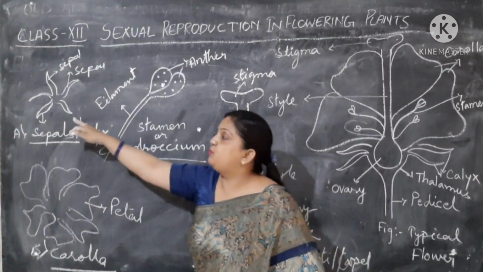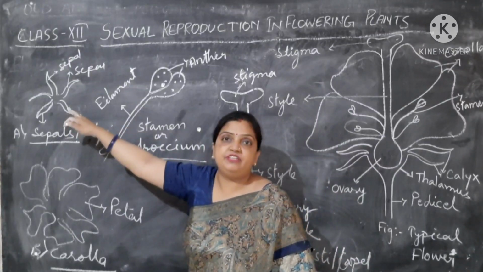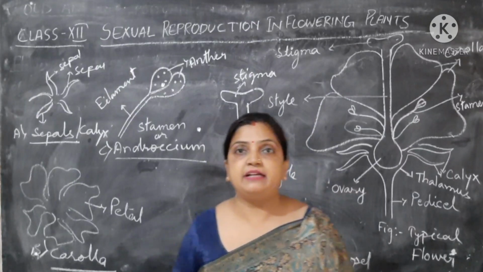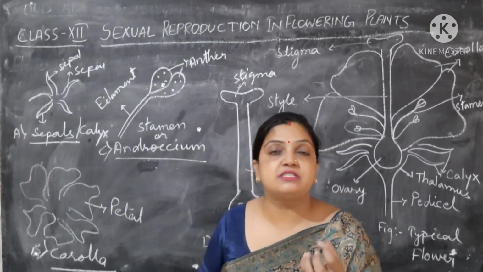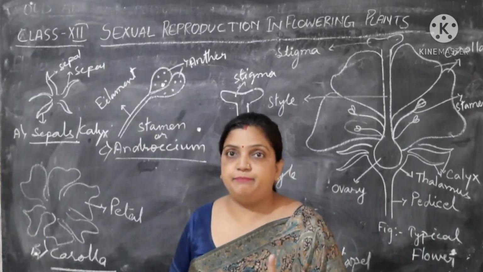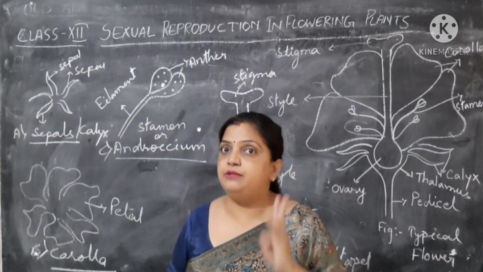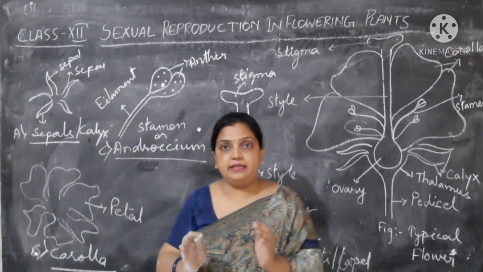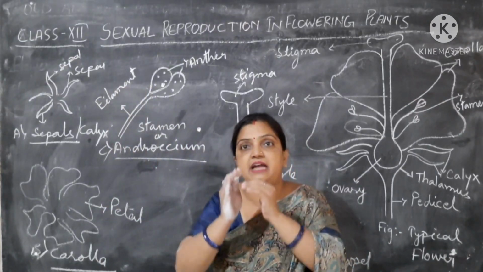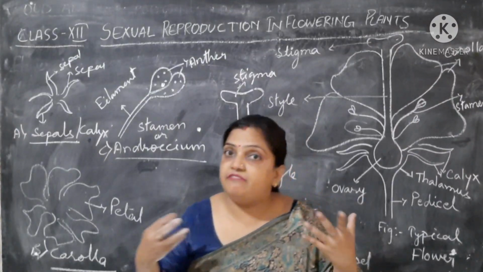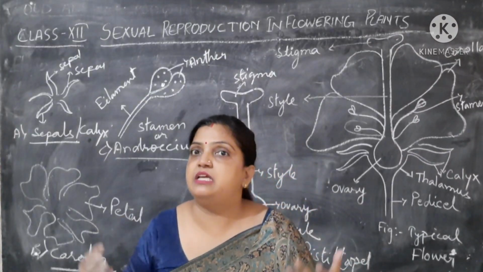So this is a green-colored leafy structure. And what is its function? Its function is to protect the next three floral whorls, the petal, androecium and gynoecium. The calyx protects those floral whorls inside in the bud condition, when the development of the flower is taking place.